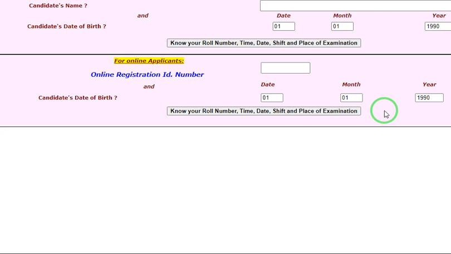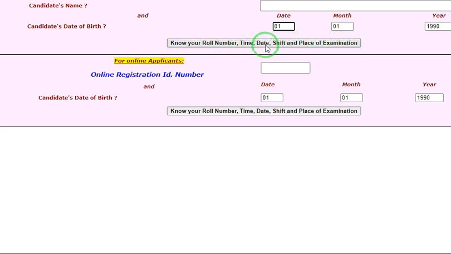This is for Andhra Pradesh, Telangana, Tamil Nadu and Puducherry, for these four southern regions only. Candidate name, you have to write your name here as per your 10th class mark sheet. By default it will show some date of birth. You have to enter your date of birth and then click on this: Know your roll number, time, date, shift and place of examination.